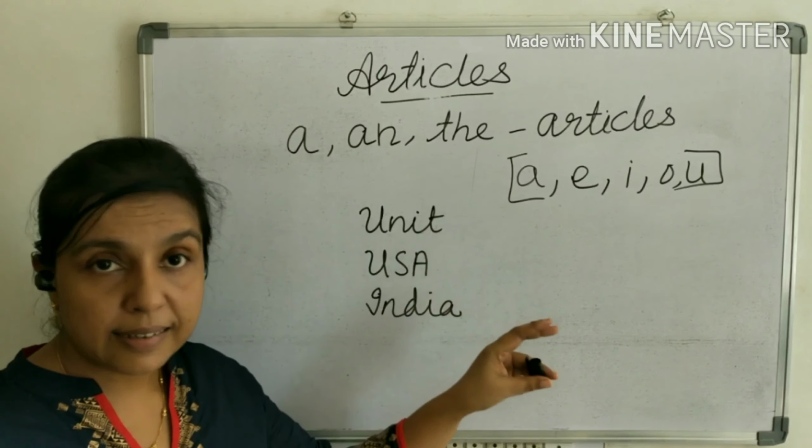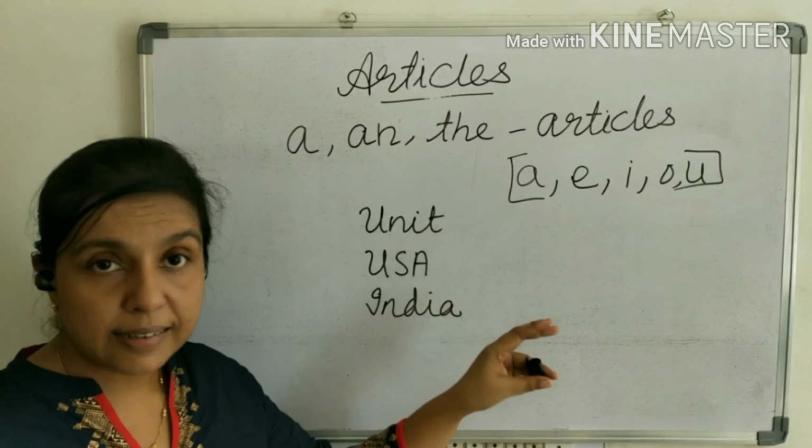So here, seeing the letter U in unit, U is a consonant sound. So here it is a unit. And the next one, it's the USA. USA is a proper noun, and before a proper noun we are not using articles, but USA is particular, so here we will use the USA, because USA, United States of America, consists of so many states. And an India is also wrong.